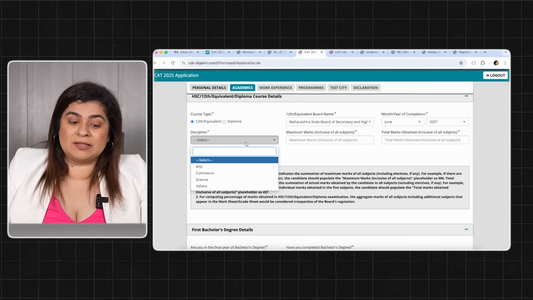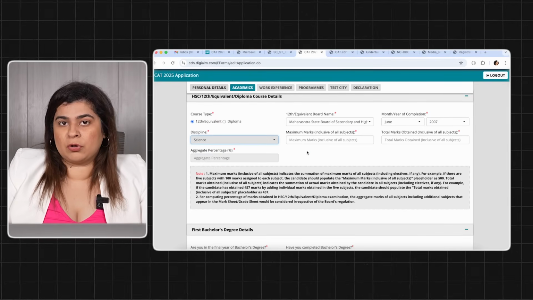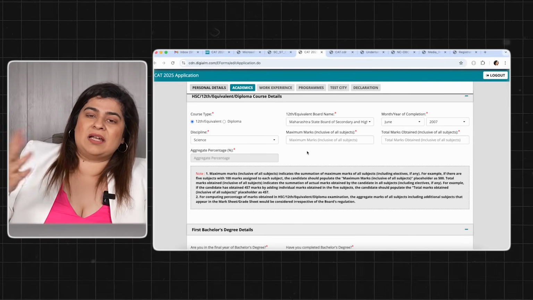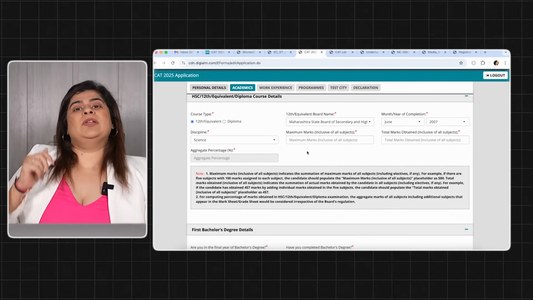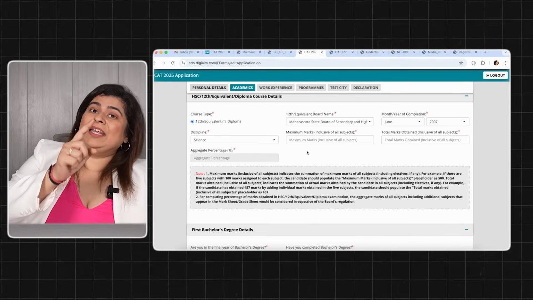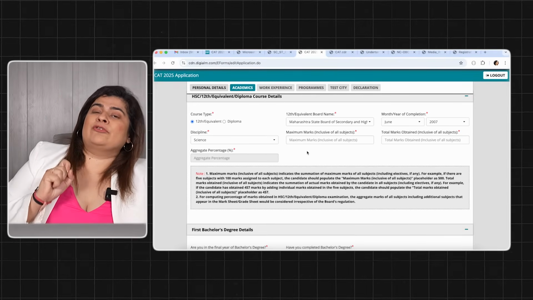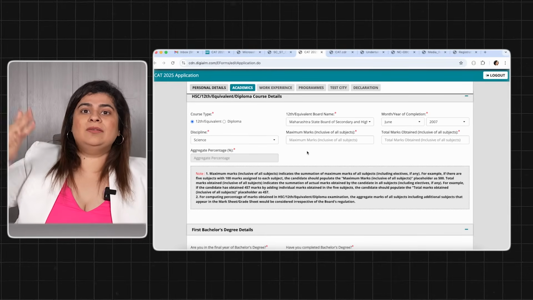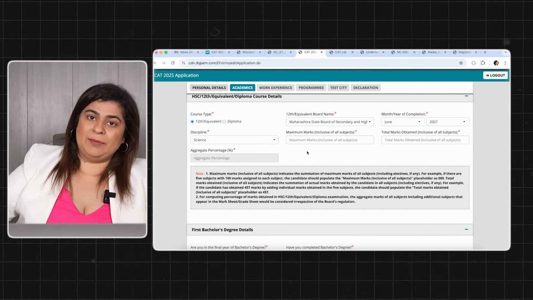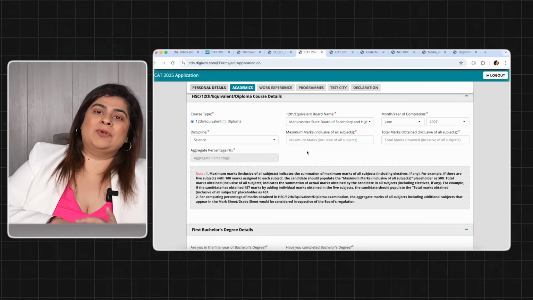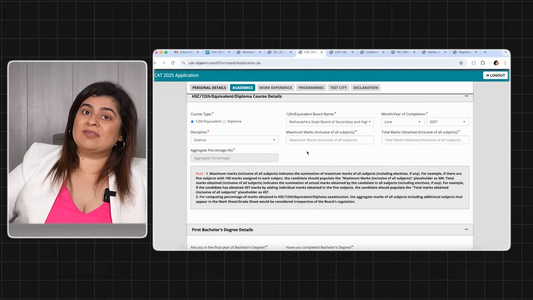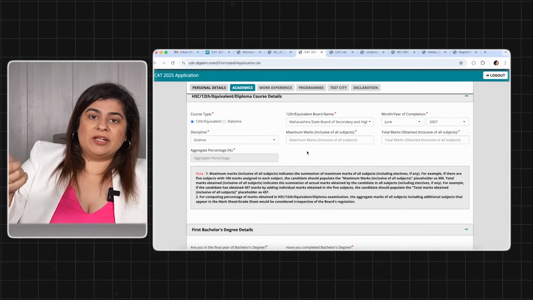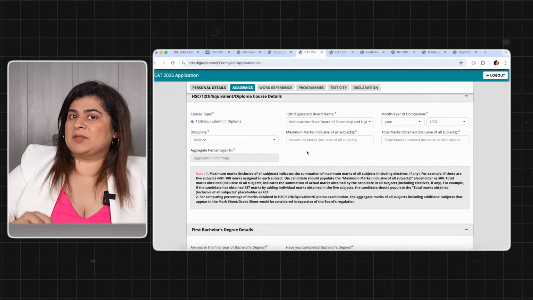Then we choose the discipline. This discipline is important because your academic diversity factors start coming in from your discipline which you have chosen. Your IIMs admissions will take the data from the same CAT application form, right? तो आपके 10th, 12th और graduation जो details हैं, what you have submitted here will go to the IIMs shortlisting criteria also, and there are different percentage weightage based on if you are a commerce or a science background student.